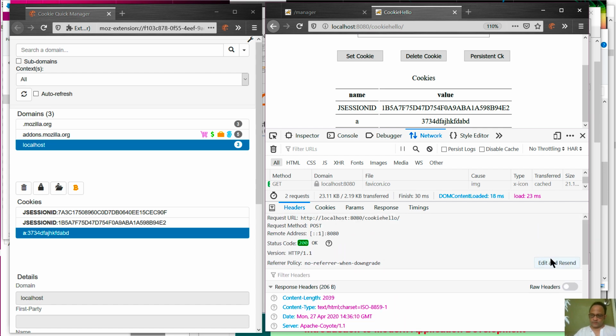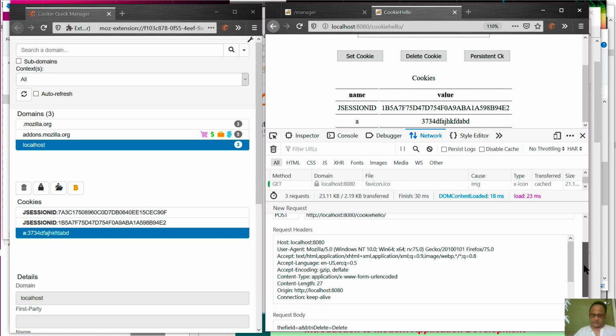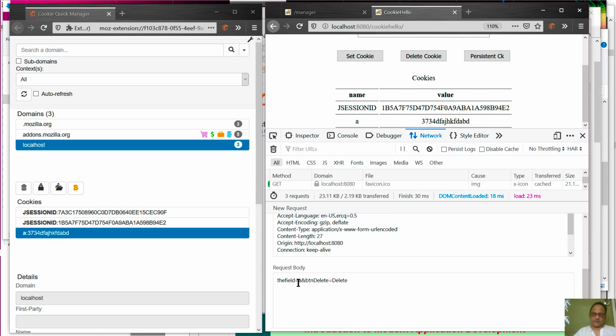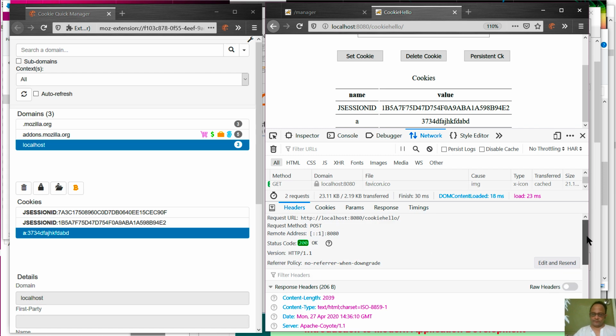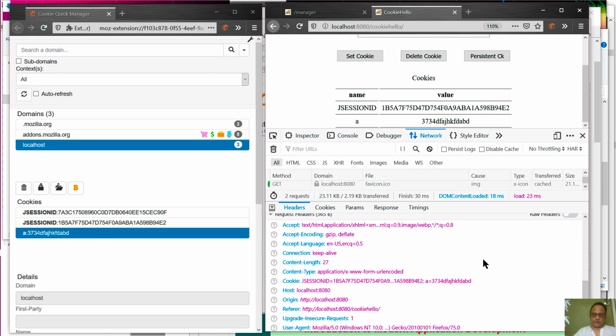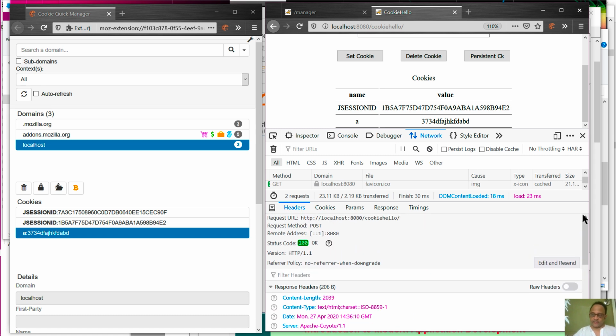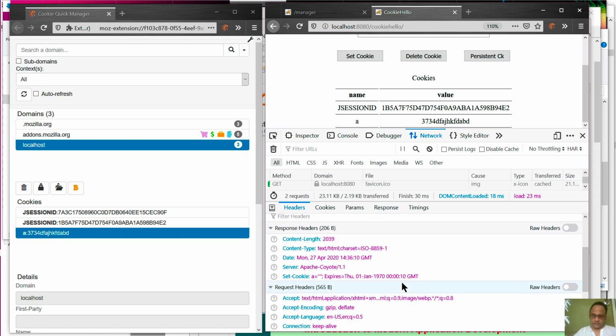The body of the request is here. We have said the field is A and the button is delete. Then what happened was, the browser processed this. It's still sending the cookie because we haven't deleted it yet. The request goes through. But then the browser comes back and says, set the cookie to empty, and set its expiry date in the past.